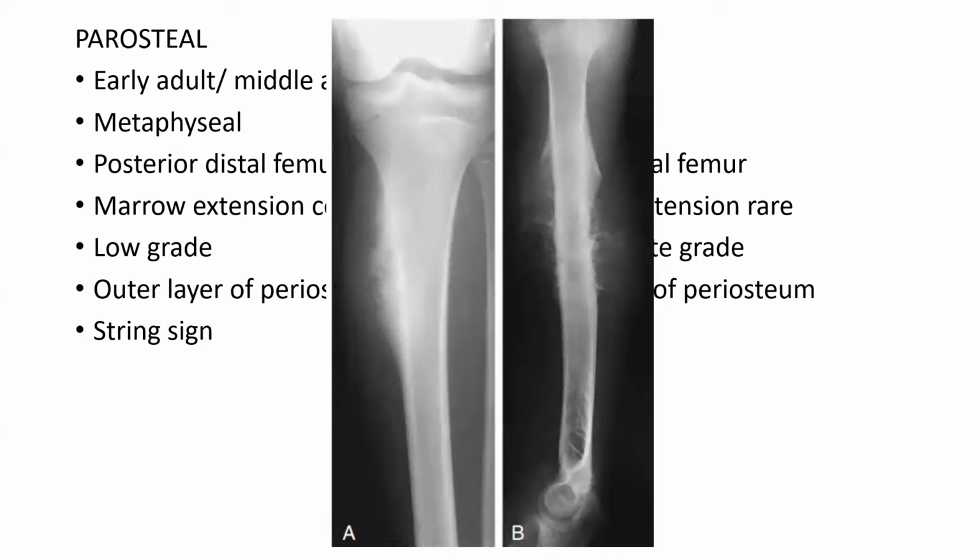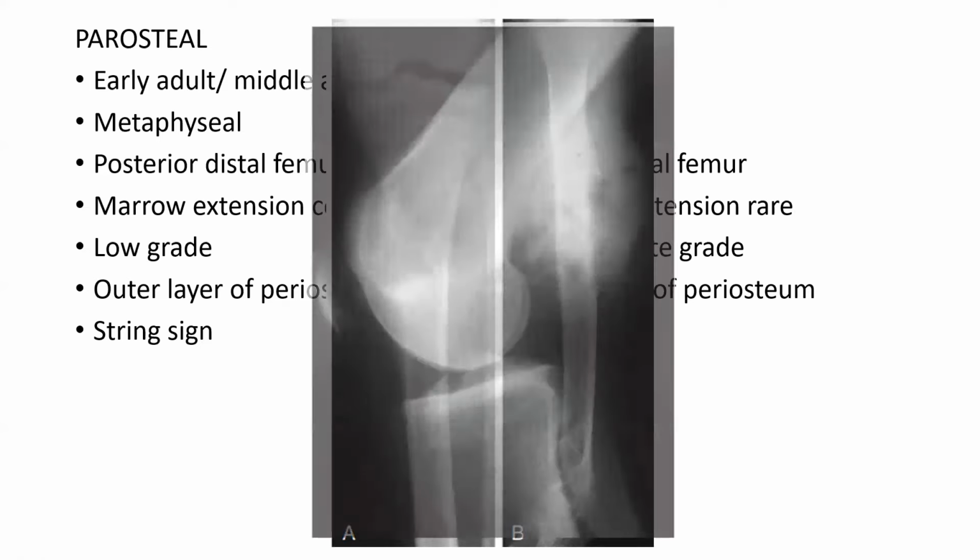So look at this image. You can see sunburst pattern of a periosteal reaction, right? Perpendicular to the surface of the bone. But what are the things that you can appreciate? You can appreciate lesion in the diaphyseal part of the bone. And we can also appreciate that the inner surface of periosteum has also been involved and there's somehow endosteal scalloping. So what do you think? Is it parosteal or periosteal? Yes, you got it right. It is periosteal.